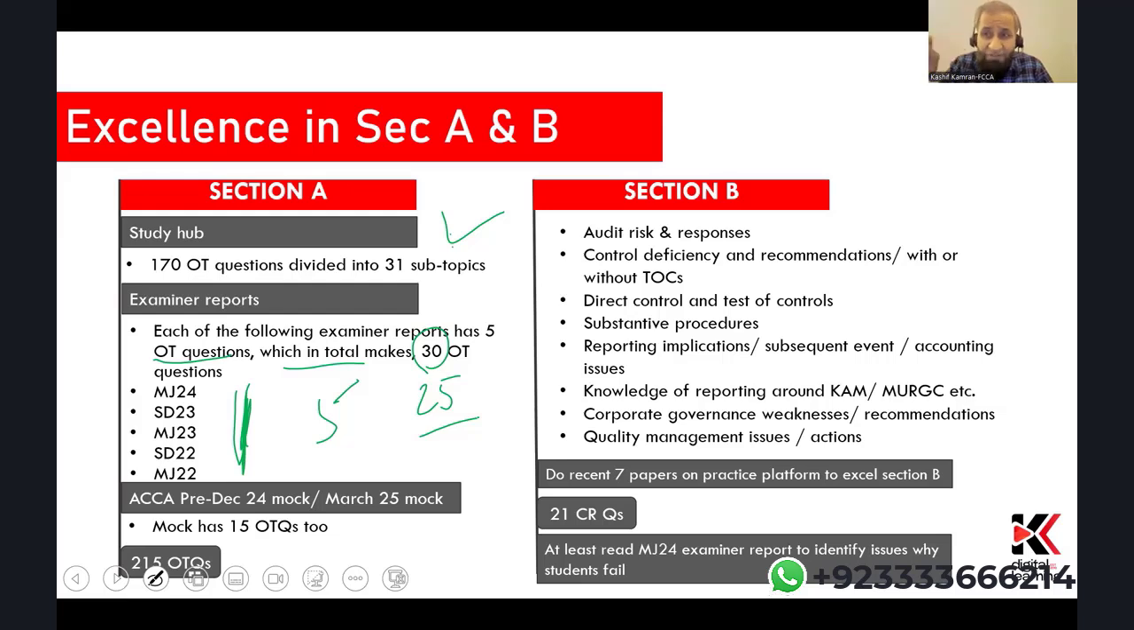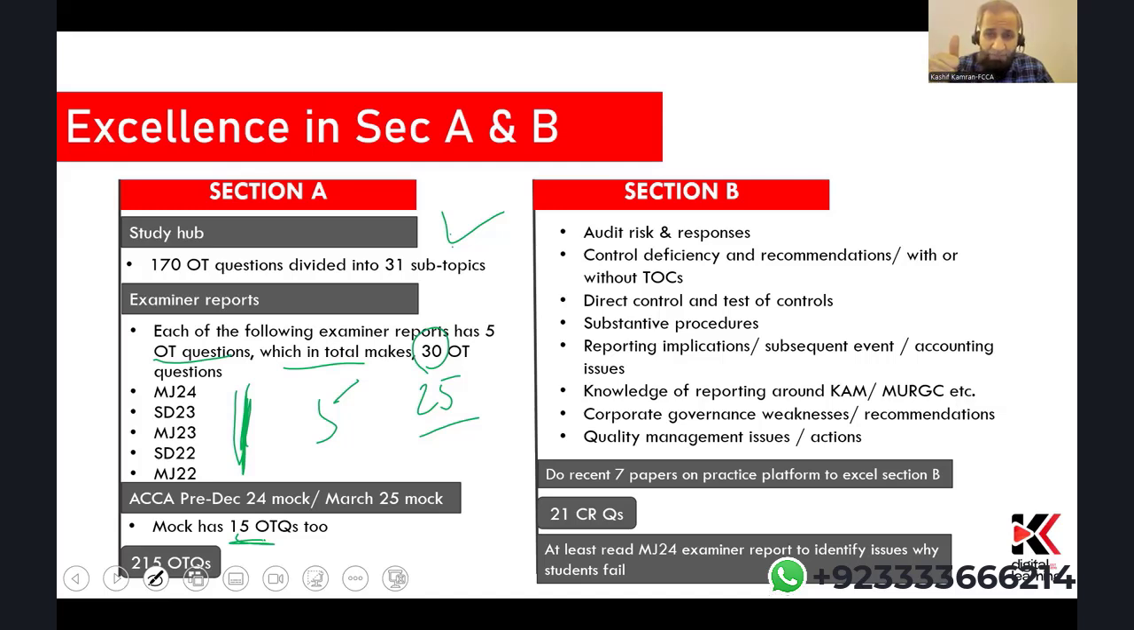Then for every exam sitting, whether it is December 24, you get a mock exam by ACCA, which is like 14 days or 15 days before the actual exam. And the same goes with March 25. 15 days before your actual exam, you get the mock exam by ACCA. In those mock exams, you have a complete section A. So complete section A means another 15 OT questions. So you add up this and it becomes a total of 215 OT questions.